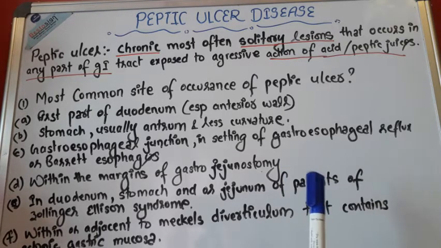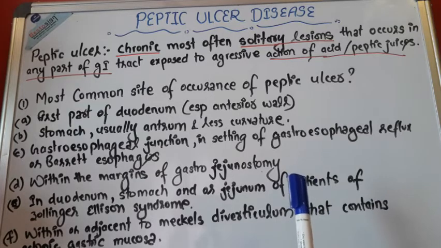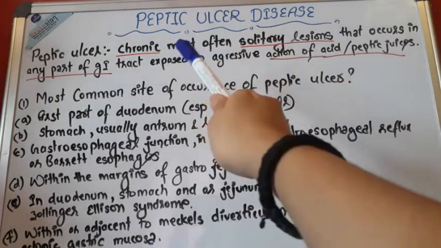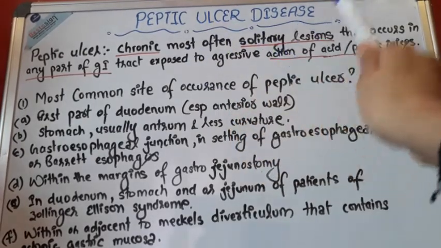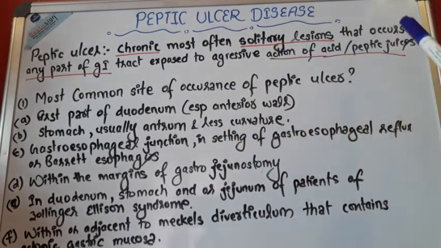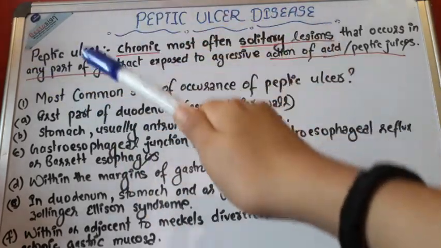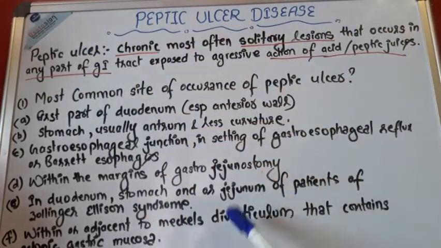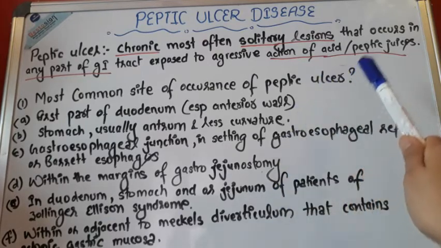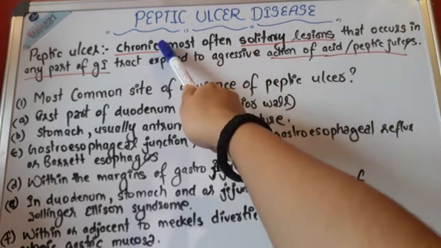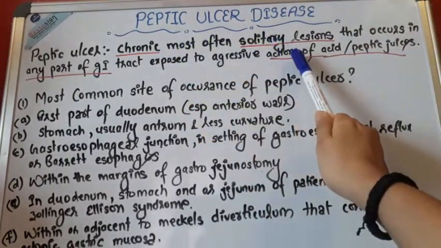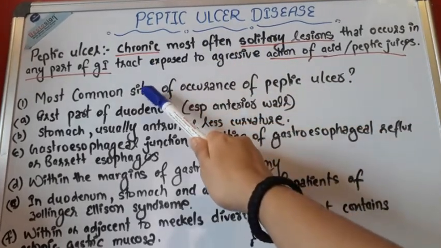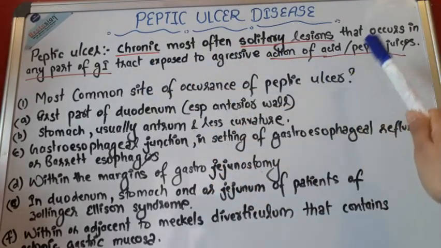Let me tell you the four things that you should not miss in your definition. It is a chronic condition, a most often solitary lesion, that occurs in any part of the GI tract that is exposed to the aggressive action of acid peptic juices. Okay, four things: it is chronic, a solitary lesion, any part of the GI tract, and action of acid peptic juices. So this is the general definition of peptic ulcer.